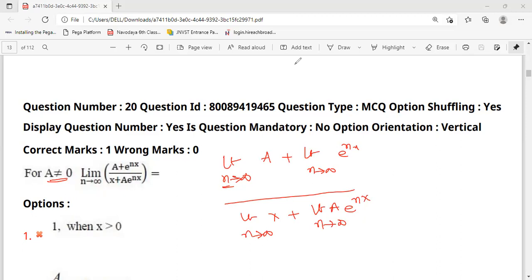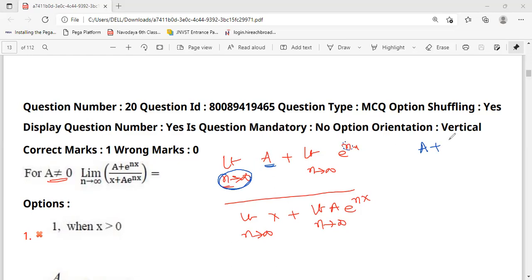They are saying that only n is varying, n is tending to infinity, so there is no effect on a. It will come as it is. Next, here n tends to infinity, so we have to write infinity.